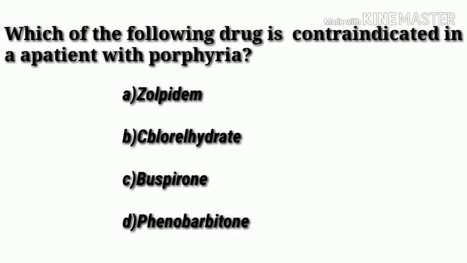Which of the following drugs is contraindicated in a patient with porphyria? Options: A, zolpidem; B, chloral hydrate; C, buspirone; D, phenobarbital. Barbiturates like phenobarbitone are contraindicated in patients with acute intermittent porphyria because they may precipitate an attack. It is manifested by severe abdominal pain, nausea, vomiting, and psychiatric and other neurological disorders.